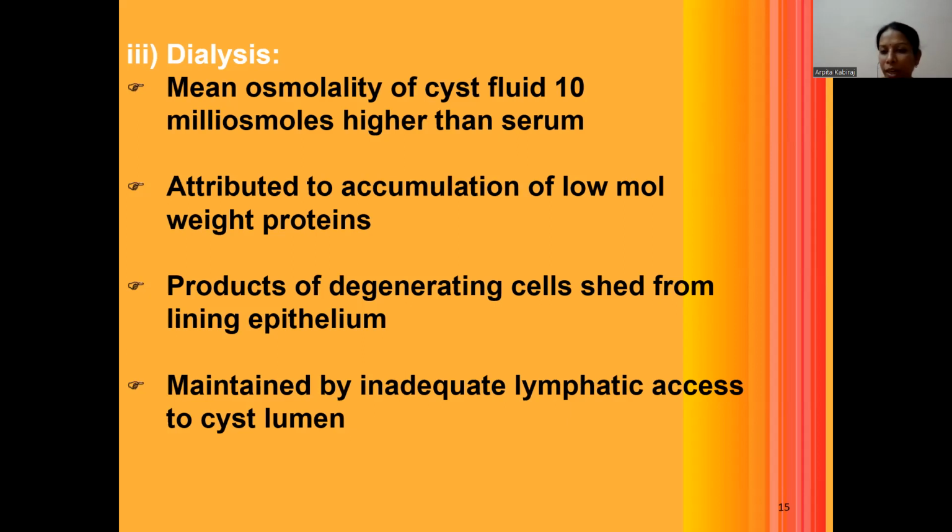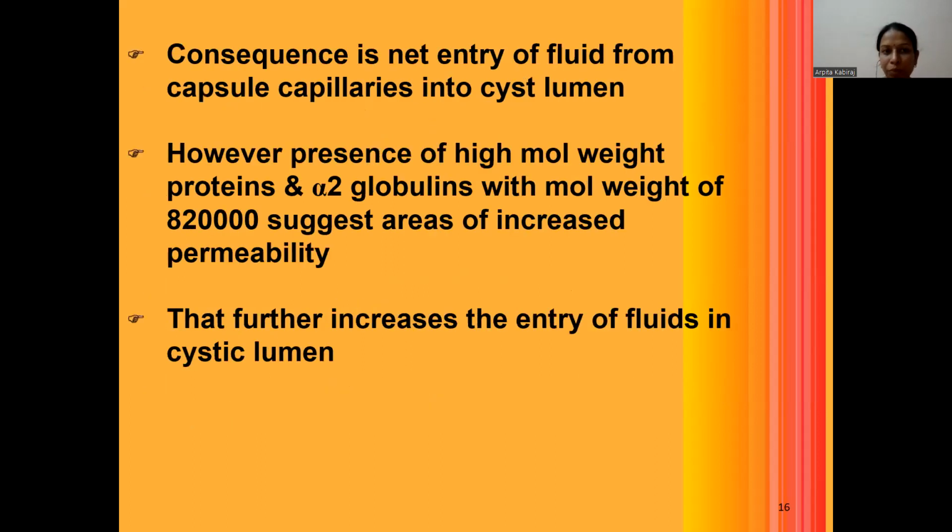Now, the products that mainly degenerate the cells are shed from the lining epithelium. And this whole process is maintained by the inadequate lymphatic access to the cystic lumen. Consequently, there is net entry of fluid from the capsular capillaries into the cystic lumen. However, the presence of certain high molecular weight proteins and alpha 2 globulins causes an increase in the permeability, which further increases the entry of fluids within the cystic lumen.